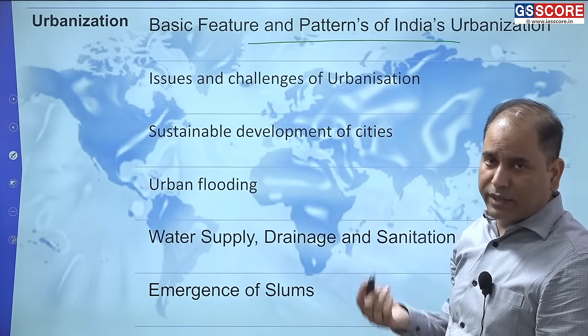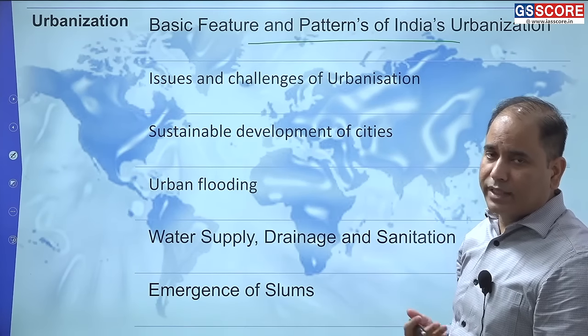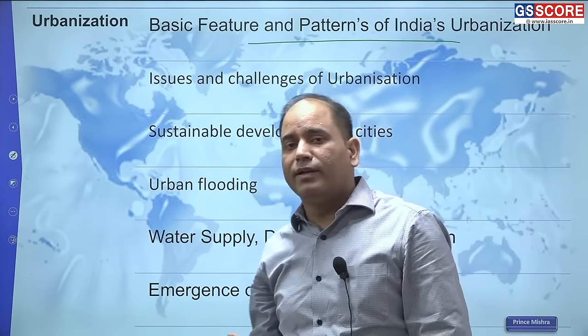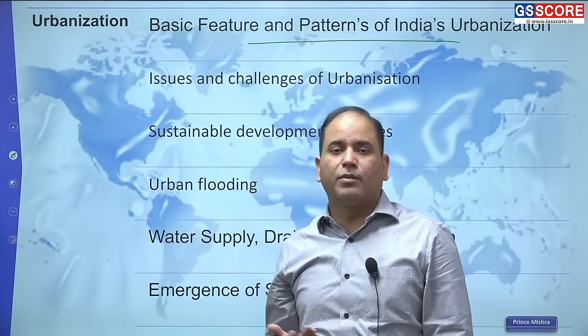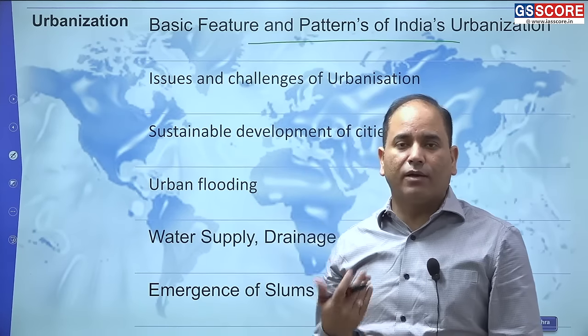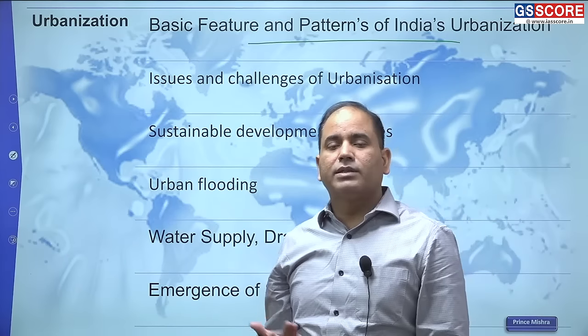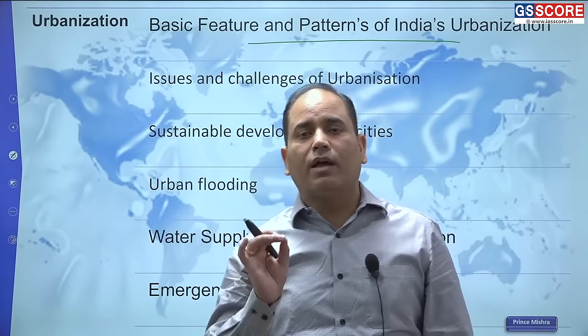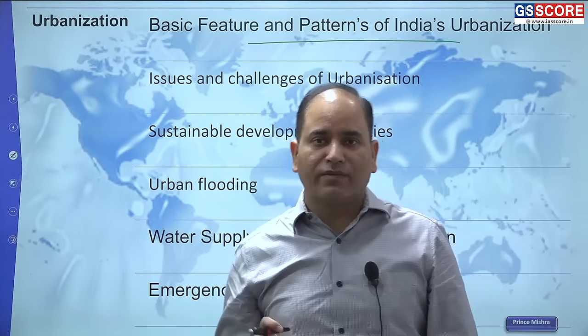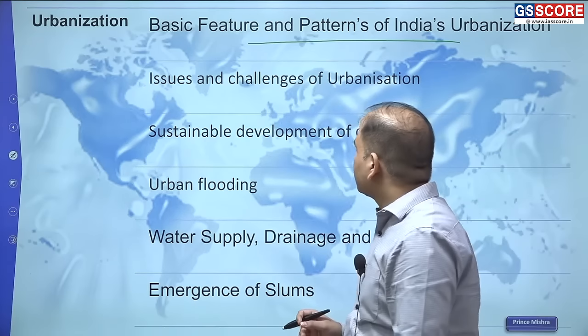What are the different urban areas we have? How has the urban area been classified into different categories? What is the concept of metropolis? What is the concept of megalopolis? What is the concept of conurbation? What is the concept of rural-urban influence, the rural-urban fringe? All these you are supposed to study.